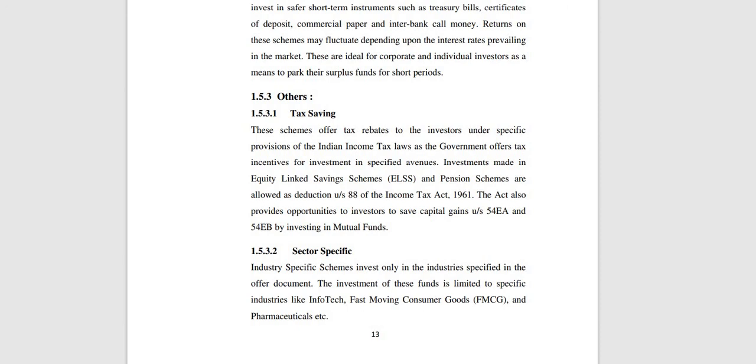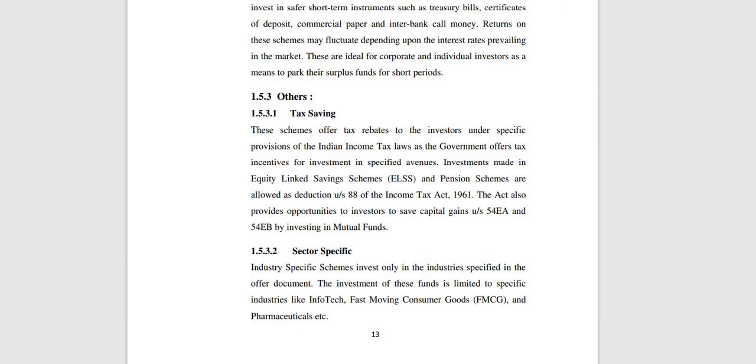He must give his bank account number to avoid fraudulent encashment of any check. Any changes in address they need to inform. This is the procedure for joining a mutual fund scheme.